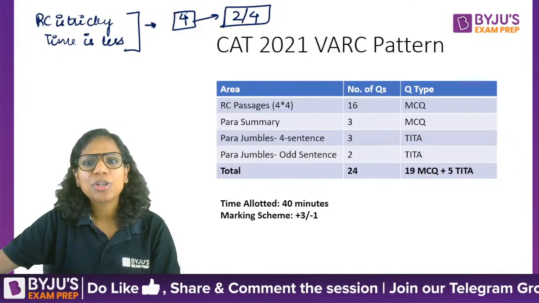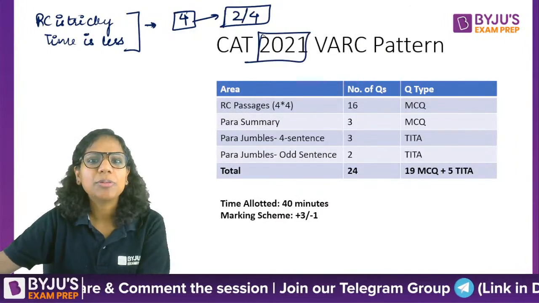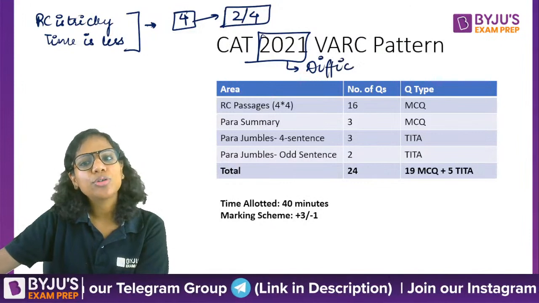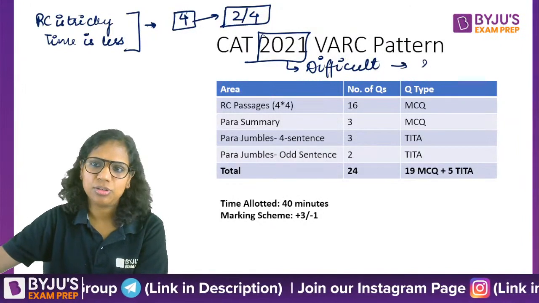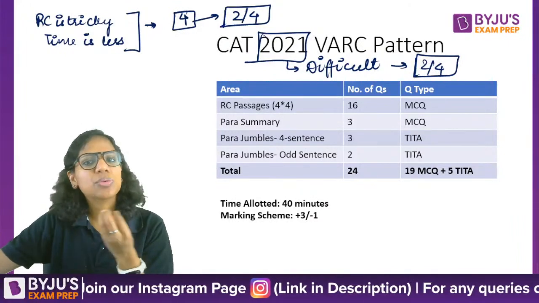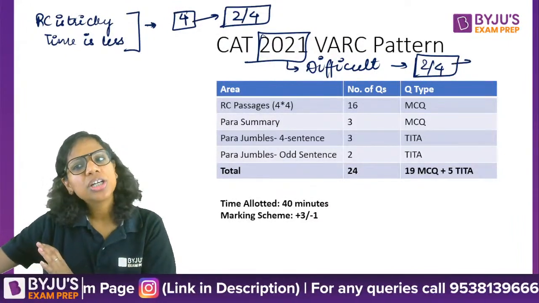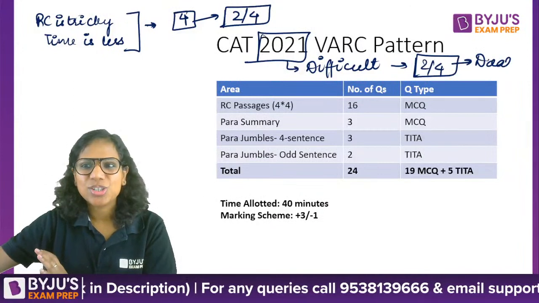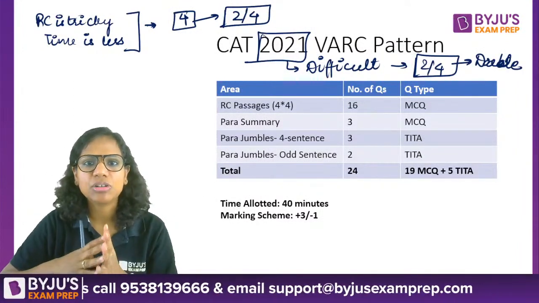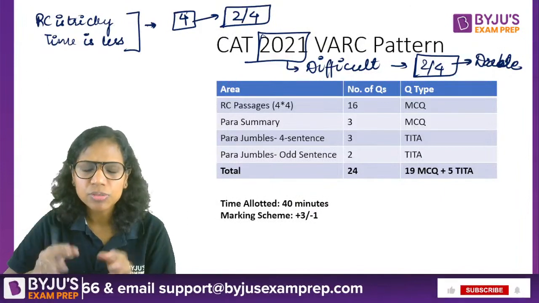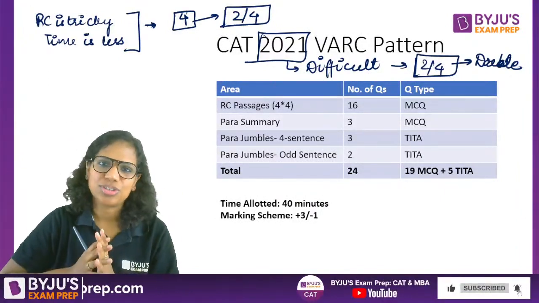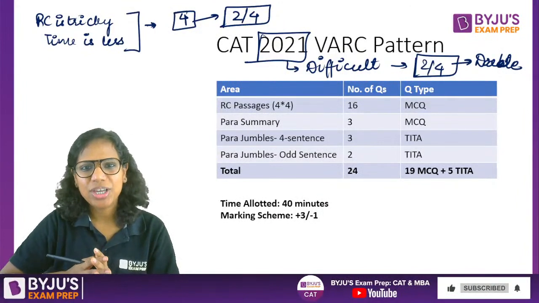And if you look at your previous year CAT 2021 papers, you will see that even in the difficult passages, 2 out of 4 questions were doable. 2 out of 4 questions in the 2 difficult passages that were there in almost every slot were pretty doable. So in such a case, my focus is on getting a 70-80% comprehension if I am able to. If not, then I am pretty selective with the questions. That's what I do.